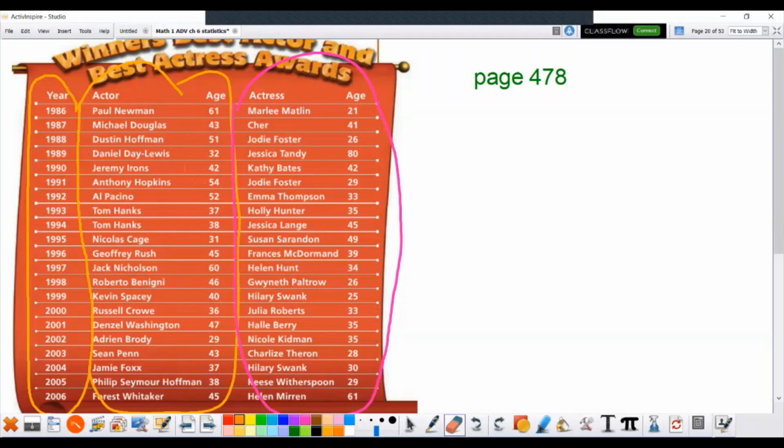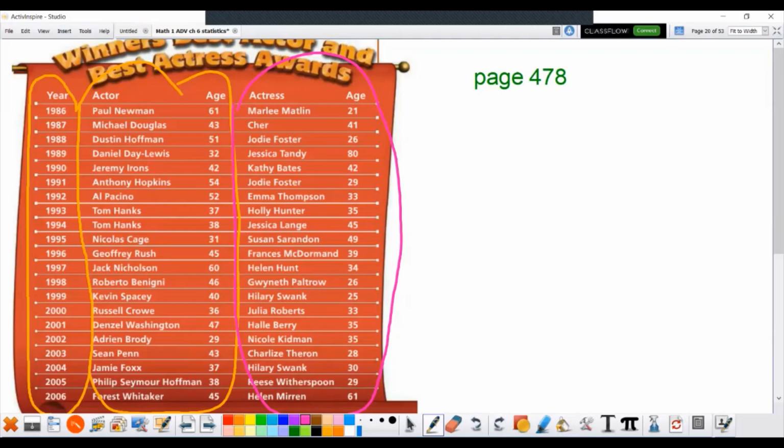So if you're trying to compare the data here, and you're trying to say, okay, well, let's see, what are the ages of all the guys? Here's all the guys, and you can see all the ages. And here's the women that won and all their ages. Is it true that the guys tend to be older than the females? You could pause the video here and make an analysis on your own.